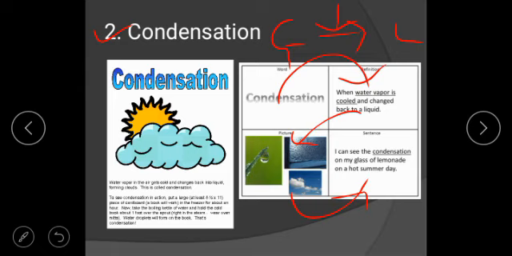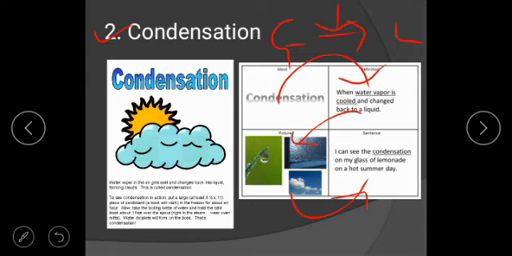One more activity you need to do, very simple activities I am telling you, you can do easily in your kitchen. You take cold water in a glass. The glass should be a transparent glass, not a steel glass, the transparent glass in which you take juice.